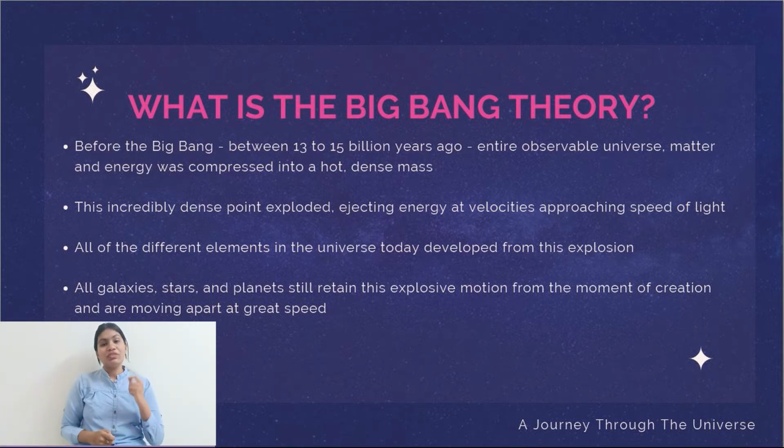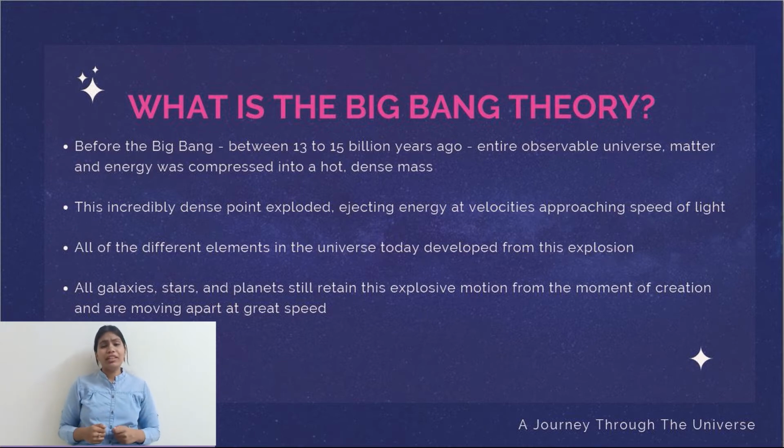Within the initial phase of this singularity, it was extremely difficult to distinguish between energy and matter, as at those high temperatures we could not differentiate between them. But within a few seconds of this explosion, particles of energy and matter were released at very high speed, a speed which approached the velocity of light, which is roughly around 300 million meters per second. So you can imagine the speed of these particles exploding, and later they got isolated and eventually turned into those entities of matter and space.